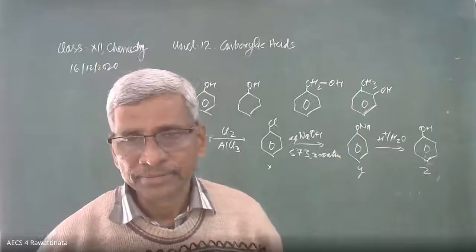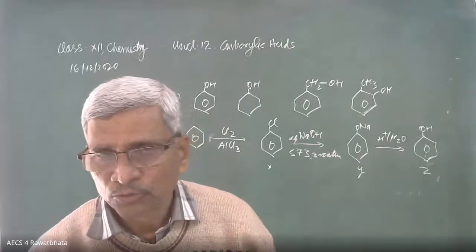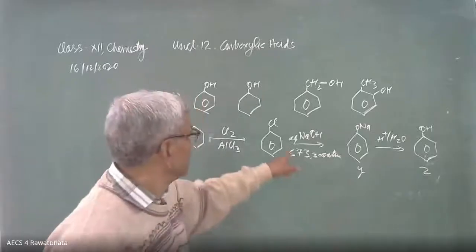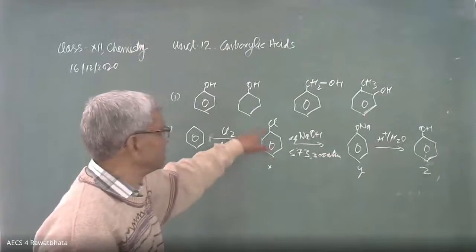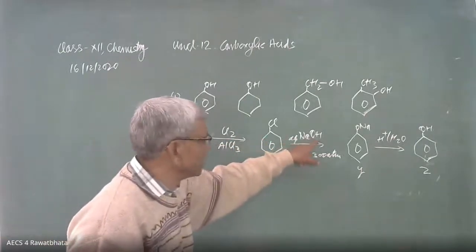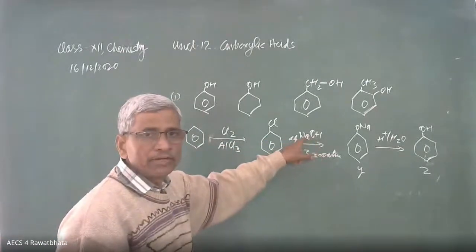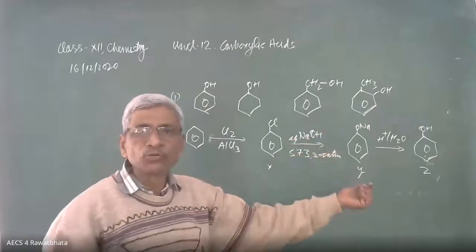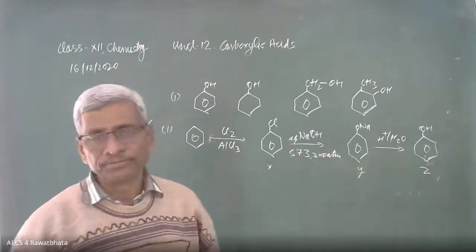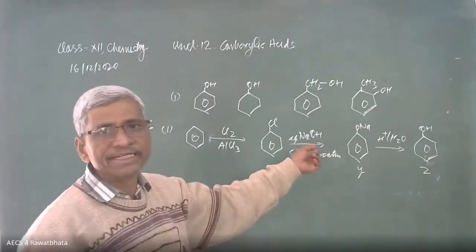Yes, beta. Sir, when X reacts with NaOH, why will phenol not form? C6Cl5OH. Here, in this case, it is chlorination simply. Here it is sodium hydroxide. Sodium hydroxide means we are getting the sodium salt of phenol because of the sodium hydroxide.